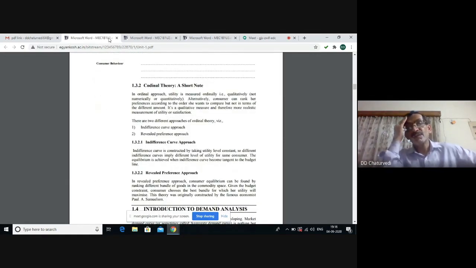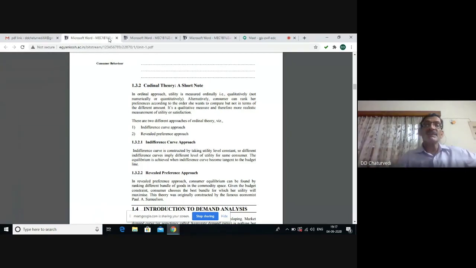We have now the indifference curve and revealed preference approaches. Indifference curve approach and revealed preference approach have the assumption of ordinal utility, which implies that utility cannot be measured in numerical terms, but we can have ranks and preferences.